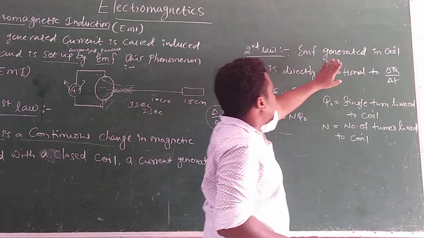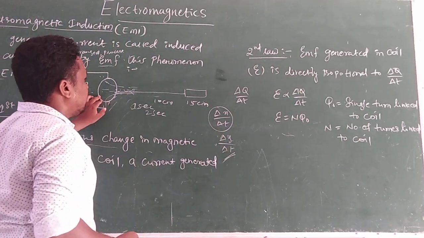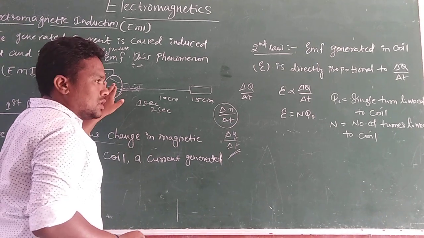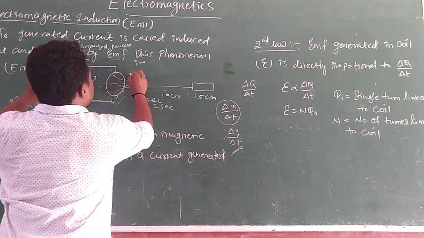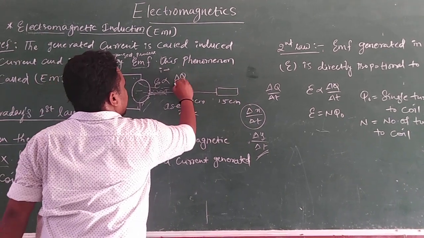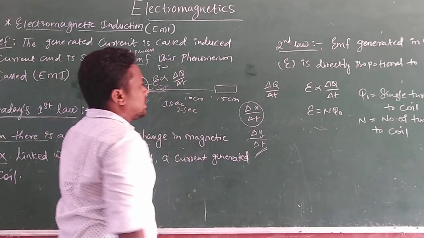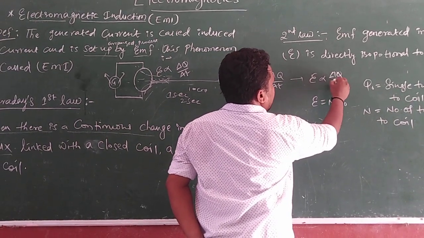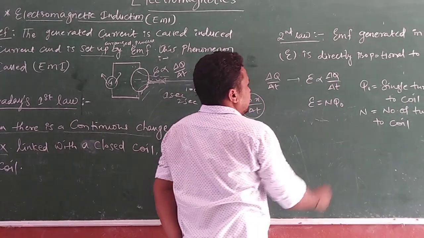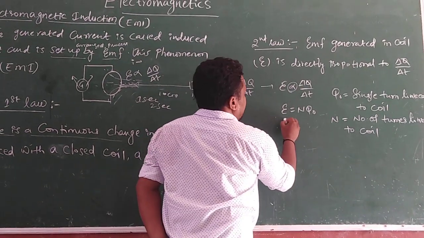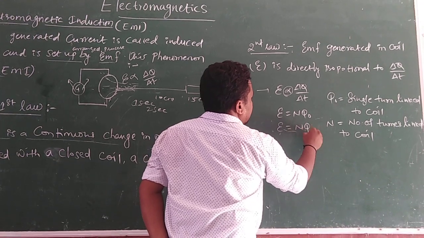EMF generated in the coil due to the bar magnet. That generated EMF, epsilon, is directly proportional to delta phi by delta t. This is the equation. Epsilon is directly proportional to delta phi by delta t. Then we would like to remove the proportionality constant. Then E is equal to N phi naught.